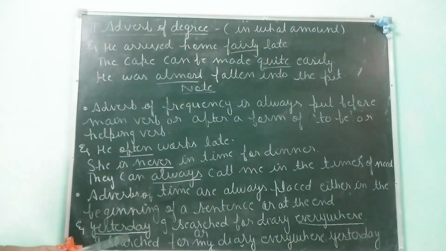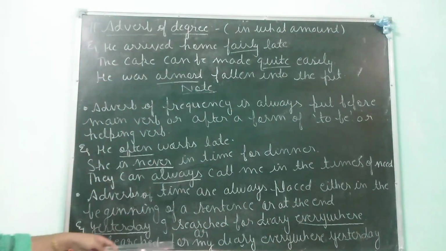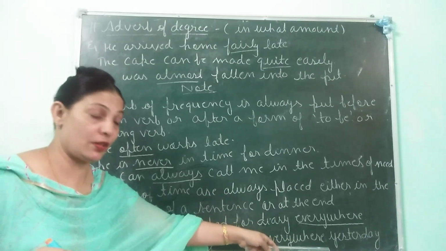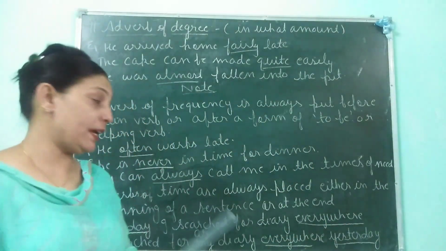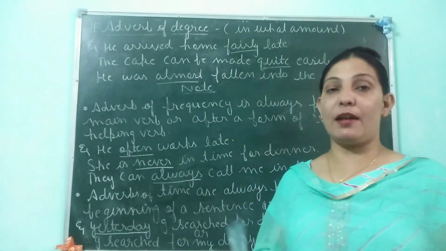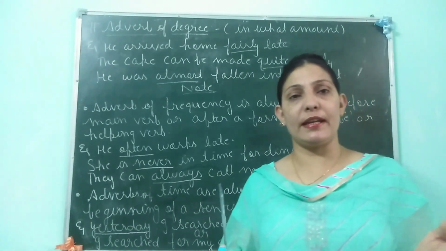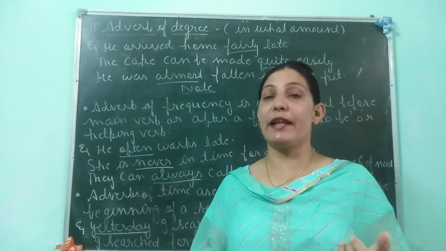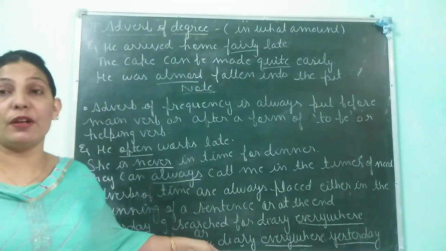So it is coming in the beginning. Let us see one more example. It is the same. Just I have changed the places of adverb of time and adverb of place. I searched for my diary everywhere yesterday. Now it is very much clear that adverb of place always comes before adverb of time. If there are both kinds of adverb in a sentence or you are using somewhere in any composition, you should always remember that adverb of time will come after adverb of place.